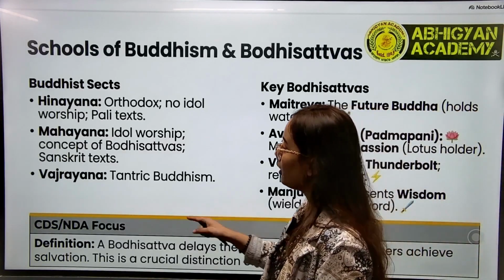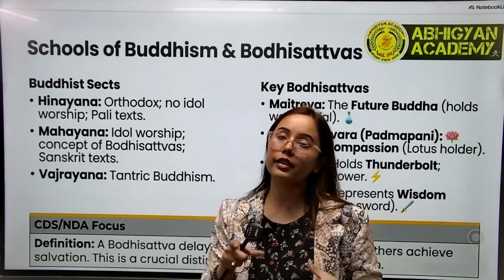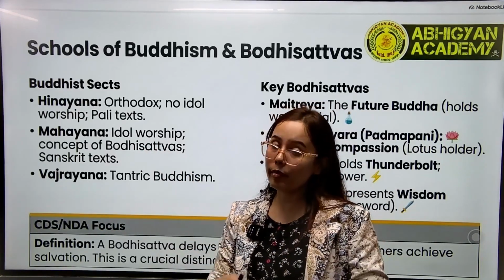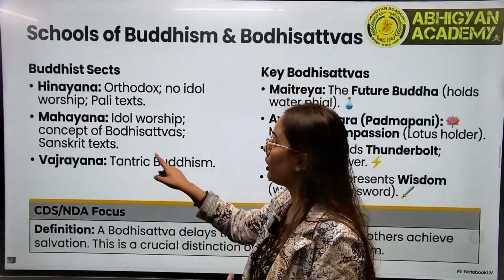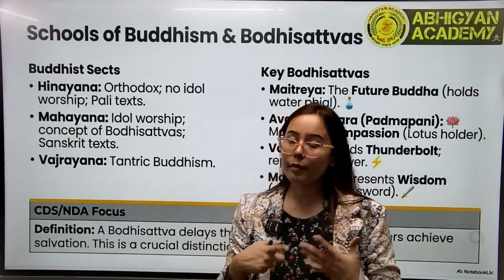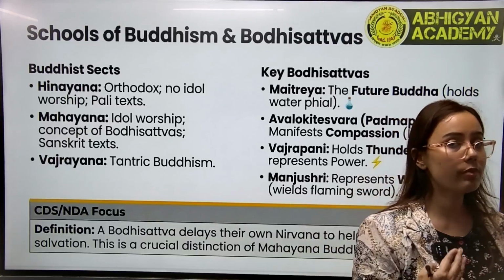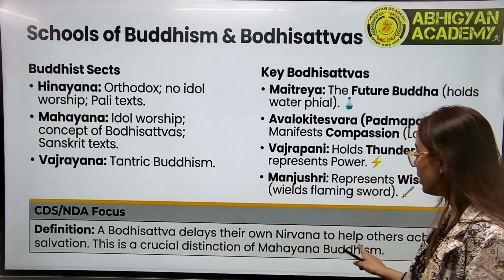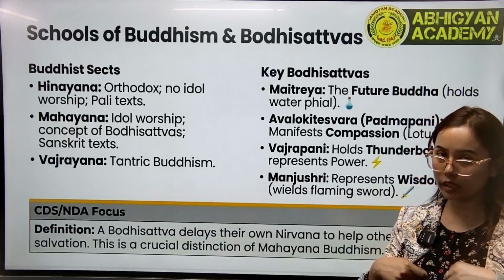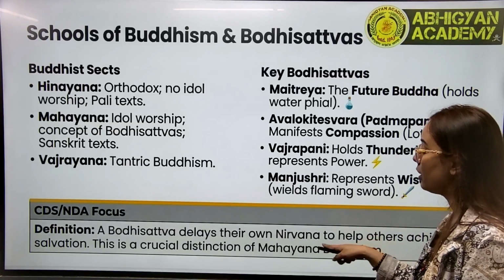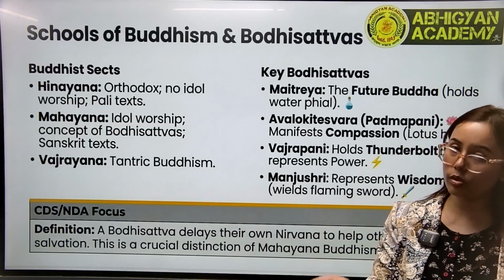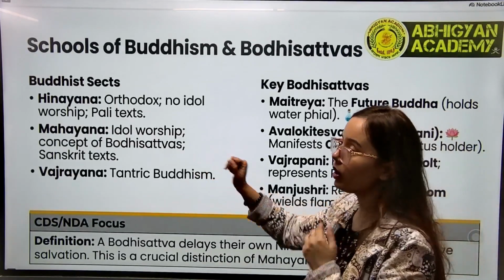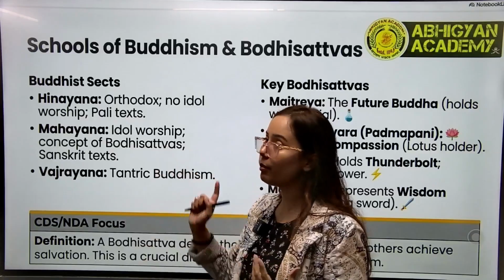Then the Mahayana form. Here they follow the idol worship concept. Buddha will be constructed in an idol form and then worshipped. There is also the concept of bodhisattvas. Bodhisattvas are those Buddhist monks who have attained enlightenment or nirvana, but they have not taken it. They have delayed nirvana to help others attain salvation or moksha. This is the concept of bodhisattvas that was followed in Mahayana.